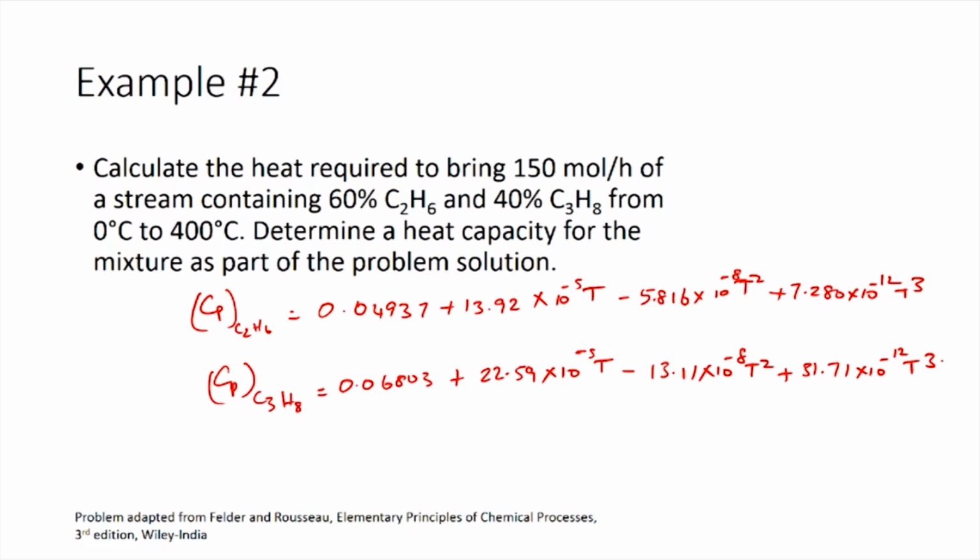Now that you have these two Cp values, you can calculate the Cp of the mixture. The Cp of the mixture would basically be the mole fraction of C2H6 times Cp of C2H6 plus the mole fraction of C3H8 times the Cp value of C3H8.